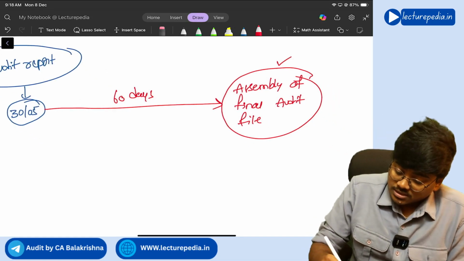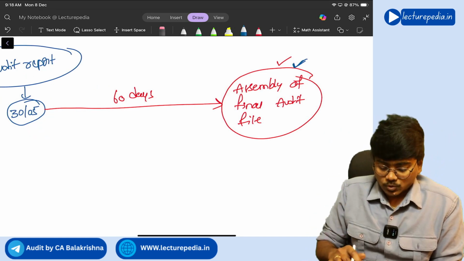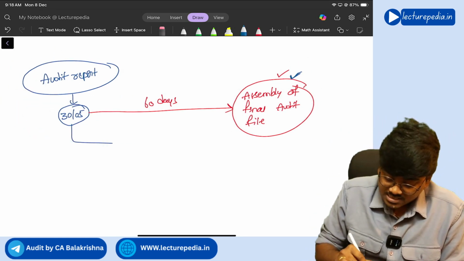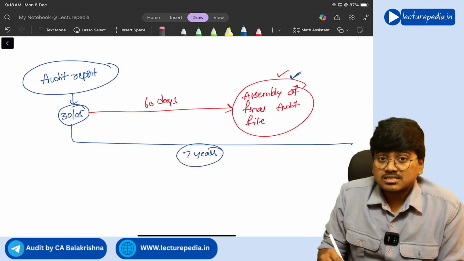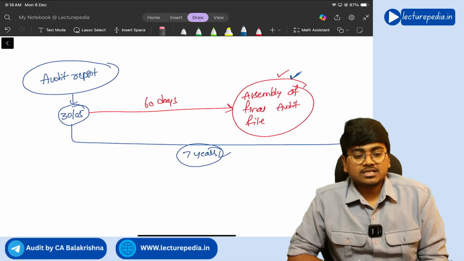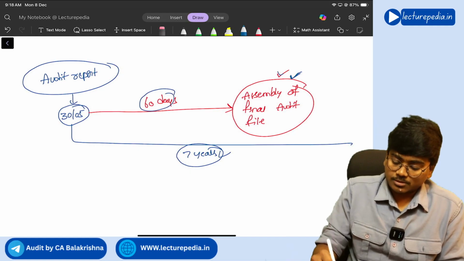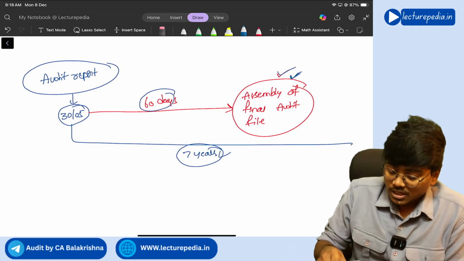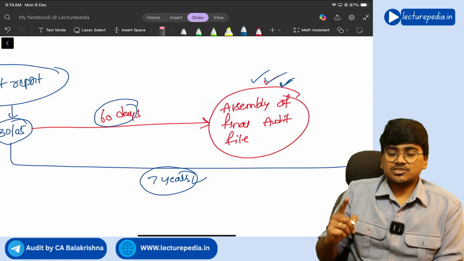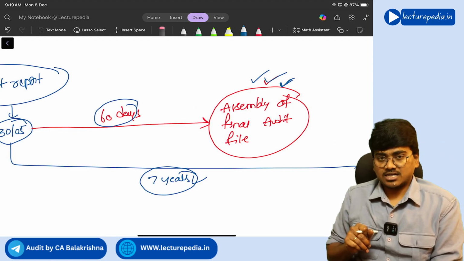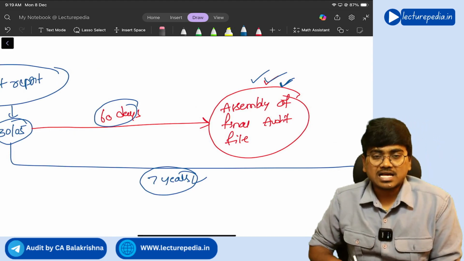Next, this audit file which you have assembled, that should be retained by you for a period of 7 years from the date of audit report. Understanding, this is the retention period of audit file. So retention period is 7 years, and within 60 days you need to complete the assembly of audit file. Now, while assembling the audit file, you should not make any changes to the existing audit documentation. You should not add any new audit documentation during this assembly process.